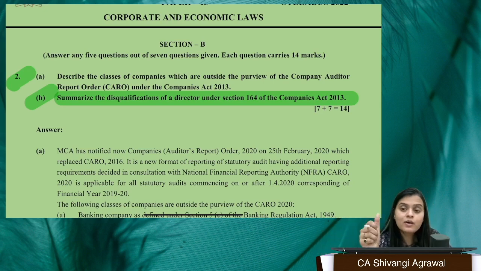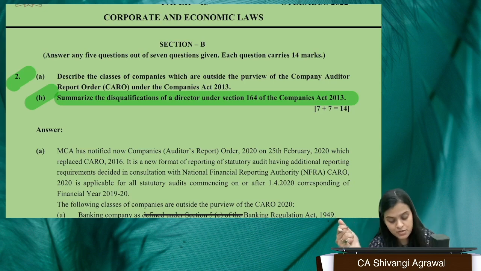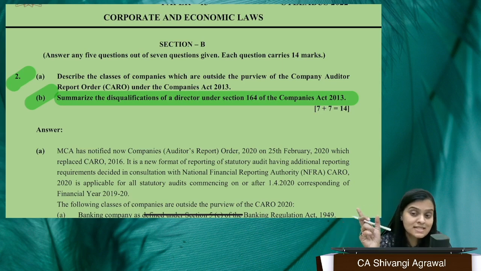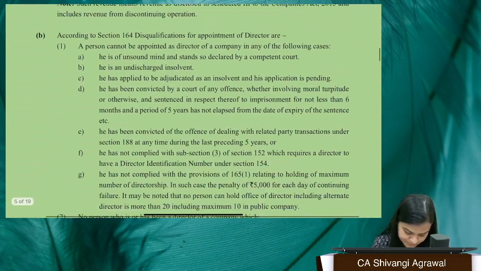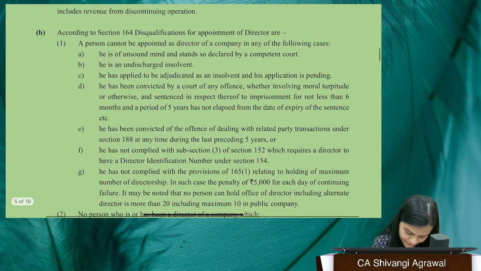If you have been convicted for an offense with respect to related party transactions, if you have not complied with the limit in section 165, which states the maximum number of directorships that you can hold, if you have not complied with the DIN provisions, right?